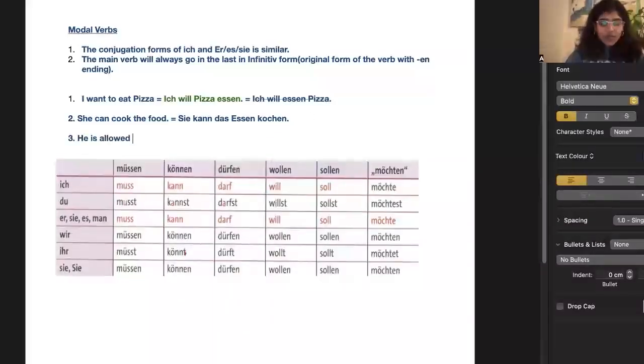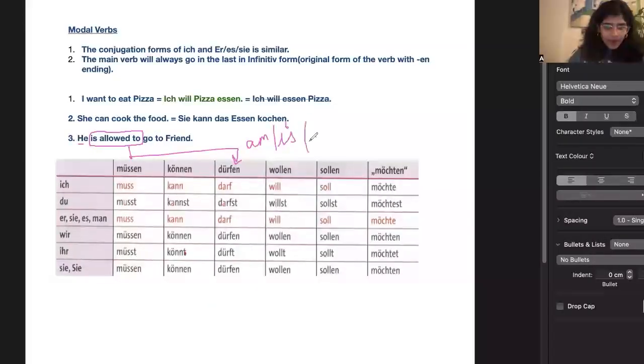He is allowed to go to the house, or maybe he's allowed to go to a friend. Okay, so in this sentence, he is the subject. Is allowed to, this allowed to together is dürfen. So dürfen means is, are allowed to basically. So here we have is allowed to, which is dürfen, and go is the main verb, and to friend is basically, friend is an accusative object and to is a preposition, right?